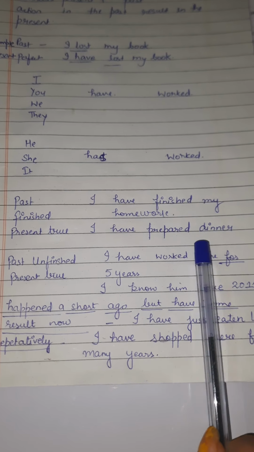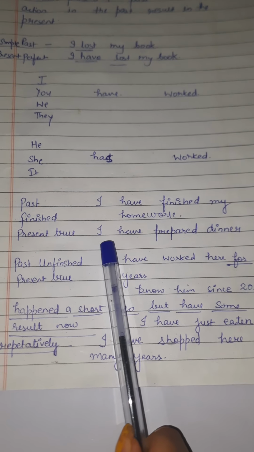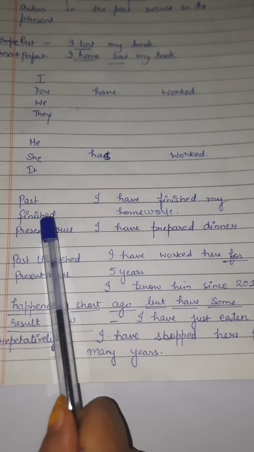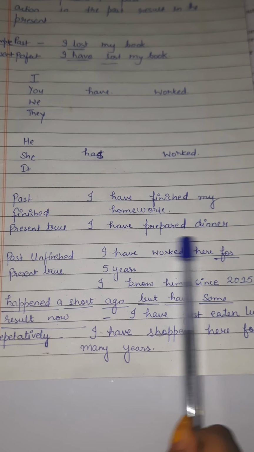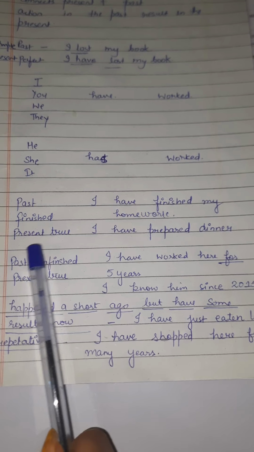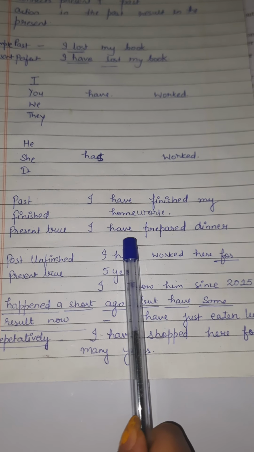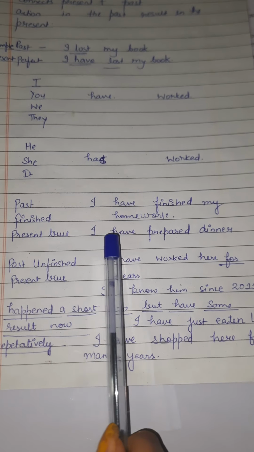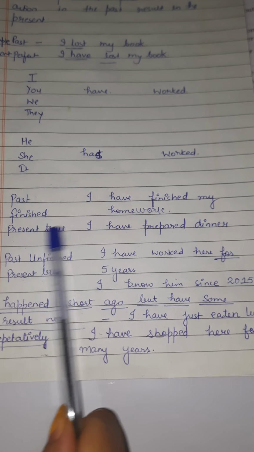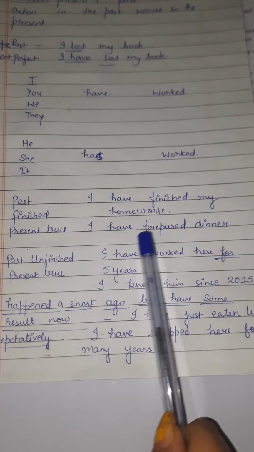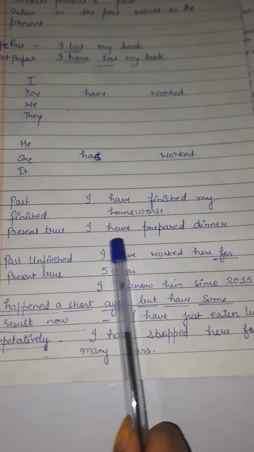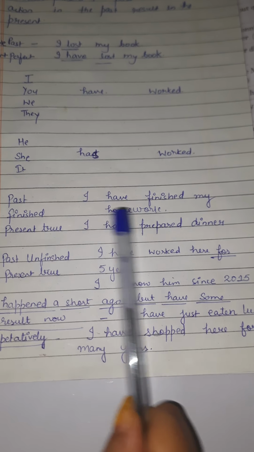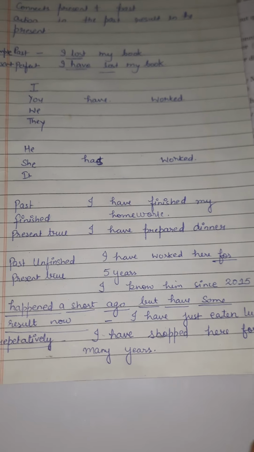I have prepared dinner. That means the action is past finished, you have prepared dinner, but now you don't have to prepare more as you have already prepared. This is showing an immediate result in the present context. That means in present time you don't have to prepare food because you have prepared, right?